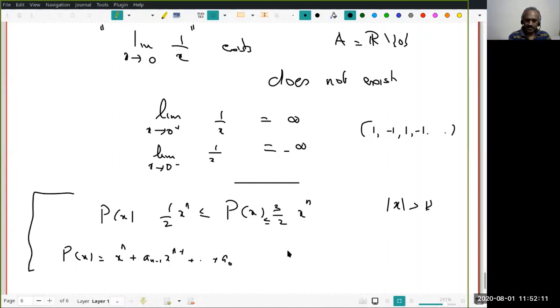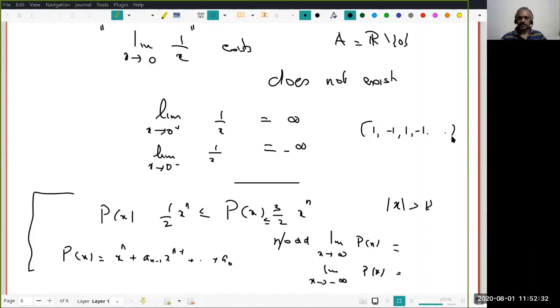Now, what does this say? Suppose n is odd. What does this say about the limit as x tends to infinity of P(x) and the limit as x tends to minus infinity of P(x)? This is what we actually proved in that case. So how many of you understand this?